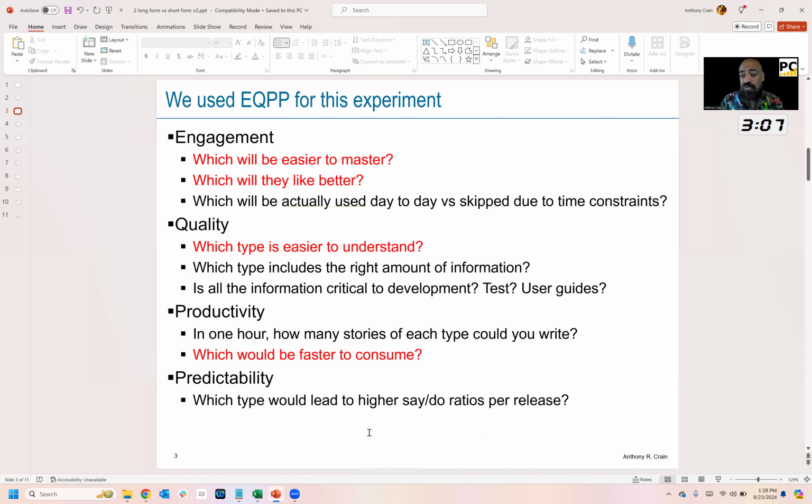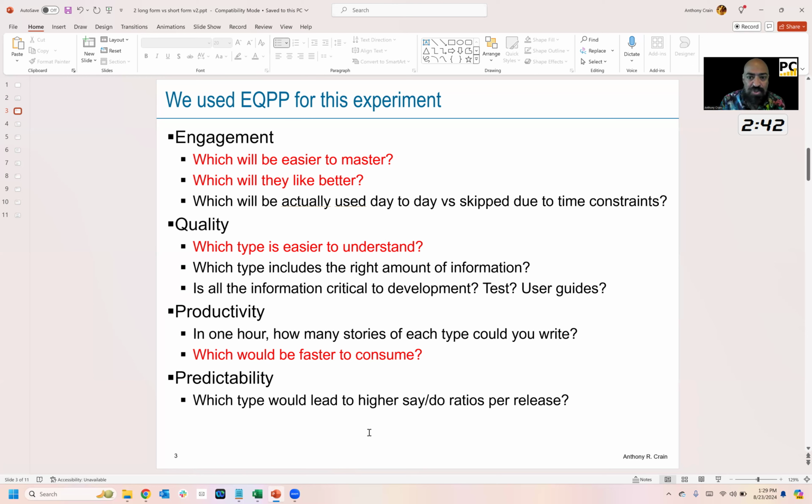Okay, so first we did use Equip to bound our experiment. I have other videos on Equip. So in this case, engagement, quality, productivity, and predictability for the experiment. For engagement, the question we used was, which would be easier to master of the two types? Which would they like better of the two types? And which will actually be used day to day versus skipped, again, engagement in that technique.